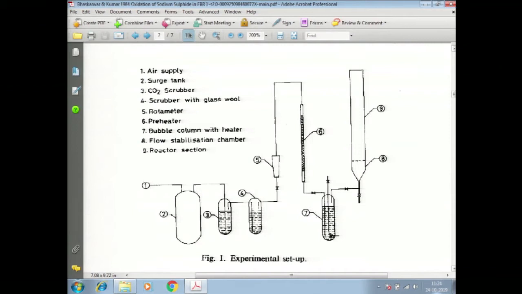Then we have, by this symbol we indicate a rotameter. We measure the flow rate in a pre-calibrated rotameter, and then we pass it through a preheater where the temperature is brought to 75 degrees centigrade. Once again we saturate it and then have it pass through the column. This one is the heating and saturation. This is to remove the soluble gases I talked about. So, there is no heating here, heating is here, saturation.